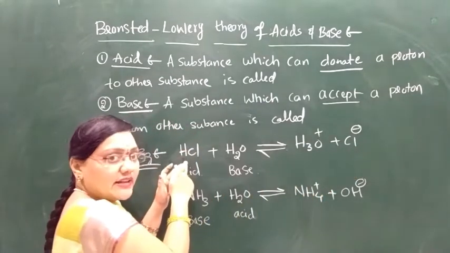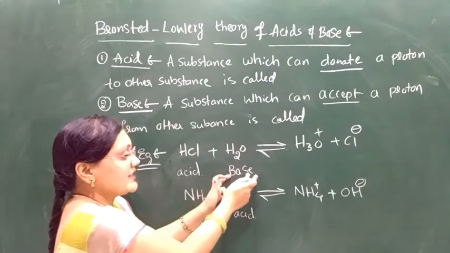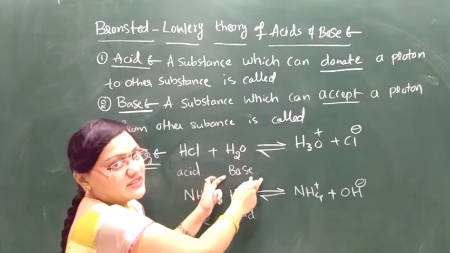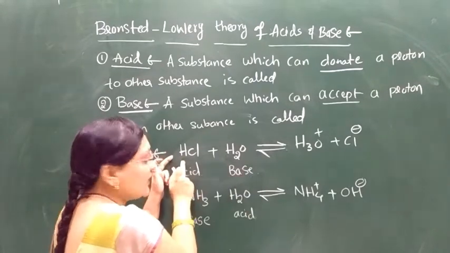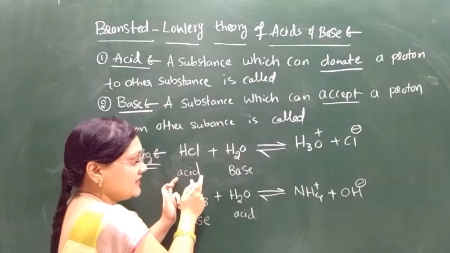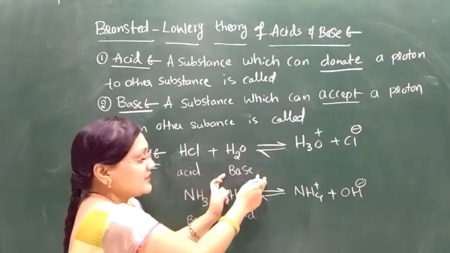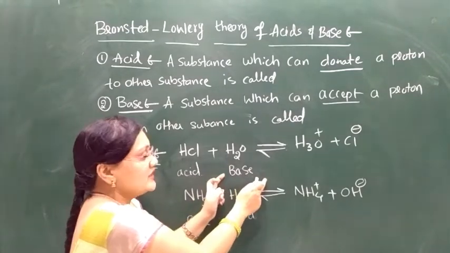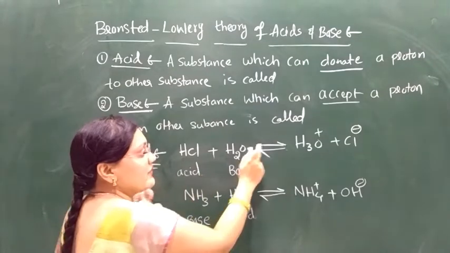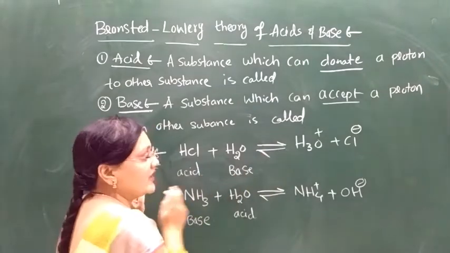The one which can donate the proton is the acid, and the one which accepts the proton is the base. Understand? Donating a proton is called acid, accepting a proton is called base. This is the first example, with the forward reaction and the backward reaction.